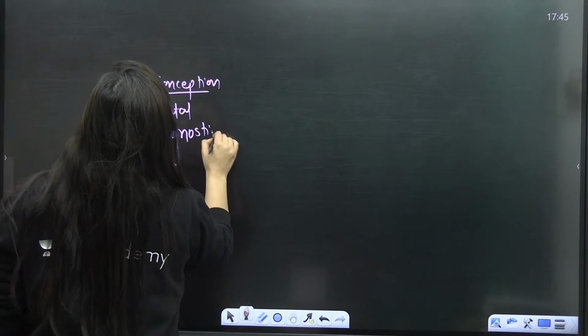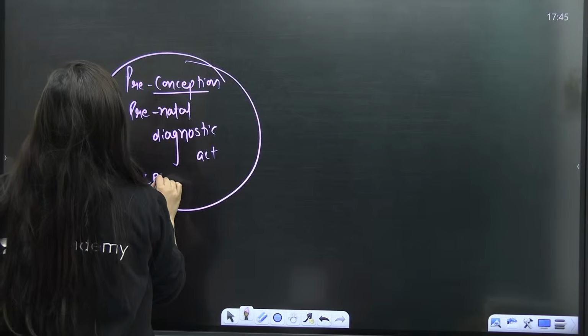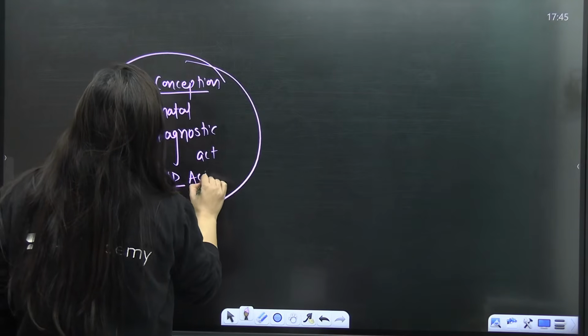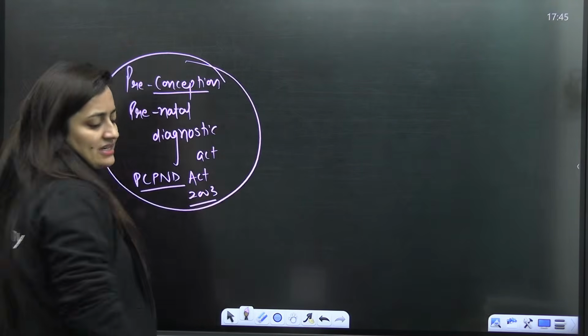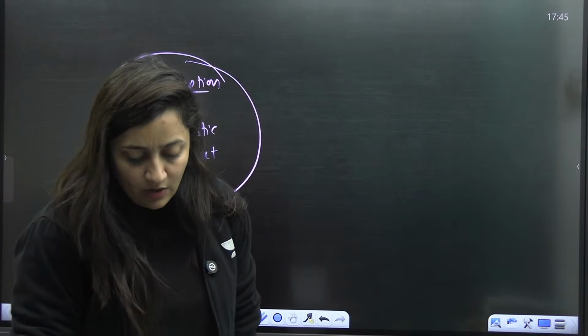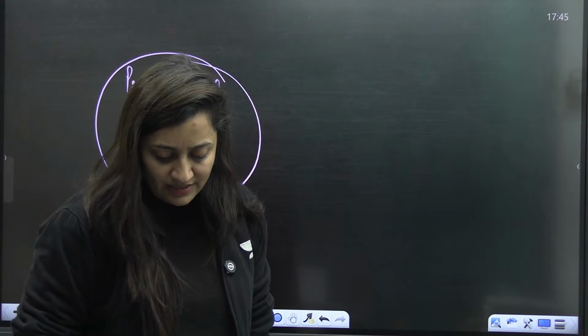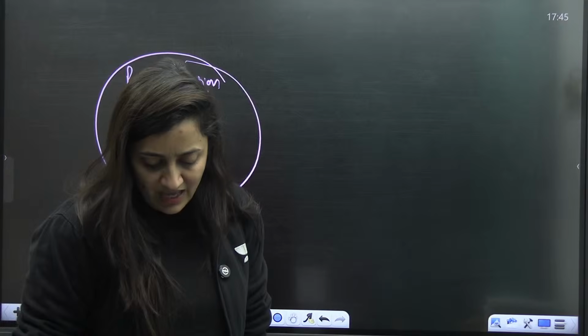Diagnostic Act. So sex determination is banned under that PND Act, right? 2003. So it is banned under that. So basically sex determination is banned, not the amniocentesis, right? So abortion for sex selective purpose is illegal basically. So that's what we have to remember.